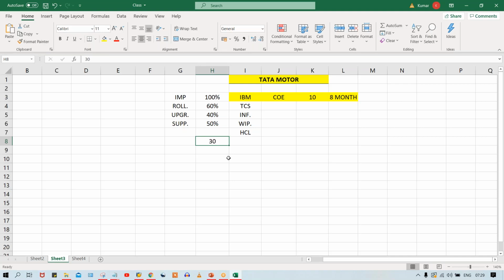Once the entire implementation goes in progress, what is happening, guys? The number of consultants is going to be increased or decreased also. Generally, I'll tell you, in my experience, I haven't seen the team size being decreased. Always it is going to be increased only. So now, initially the project manager decided to make a team of 30 people.